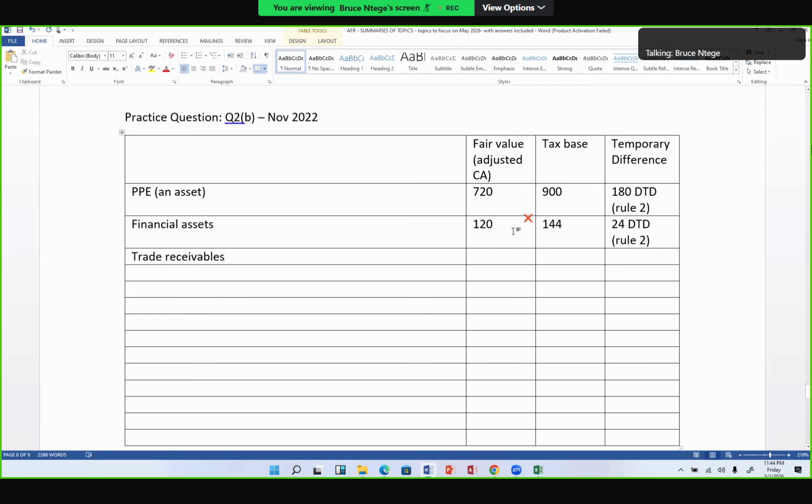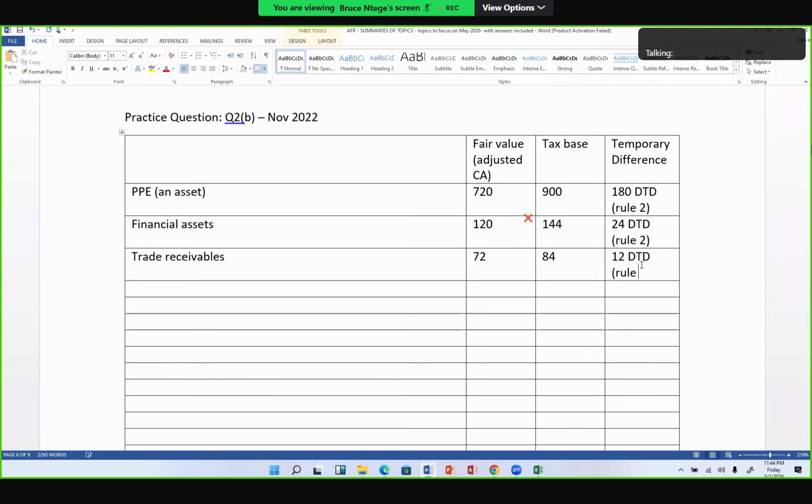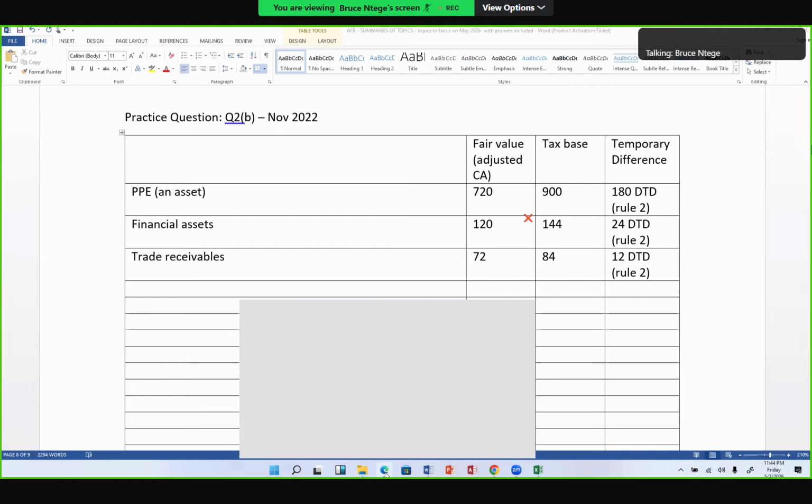Similar to the other 2 above, we have a deductible temporary difference of 12. And that 12 is a deductible temporary difference based on rule number 2. Okay, so those are trade receivables.